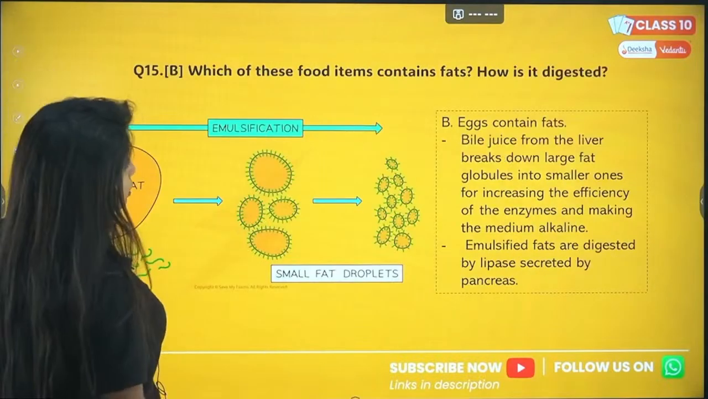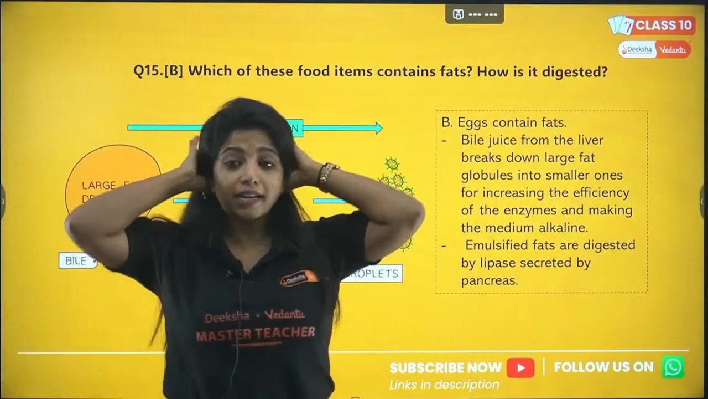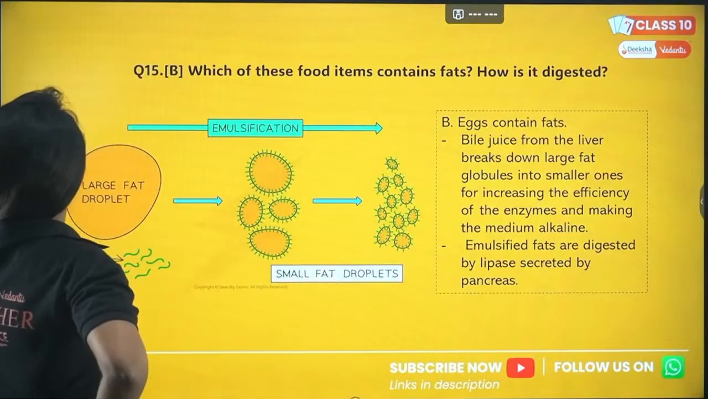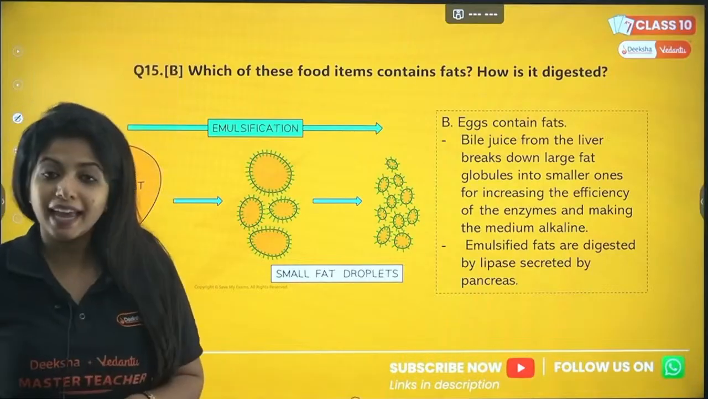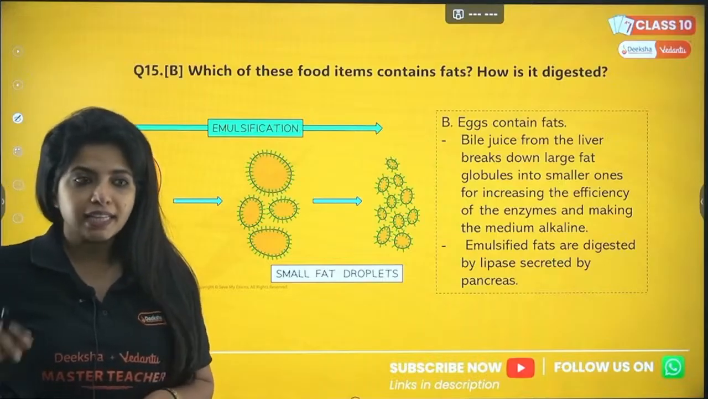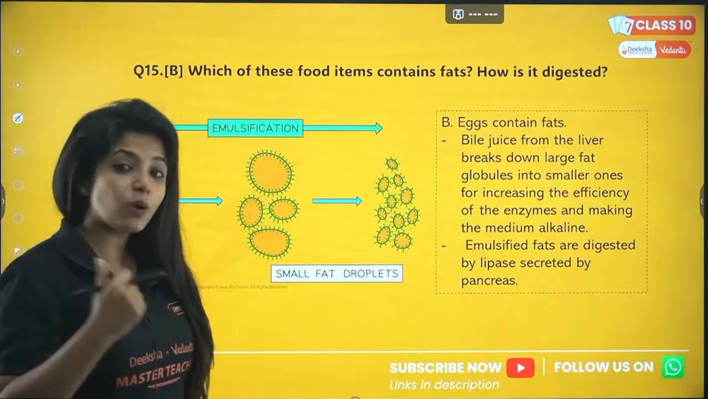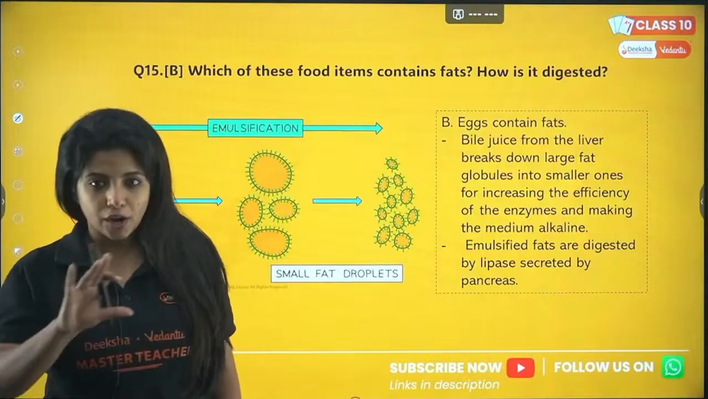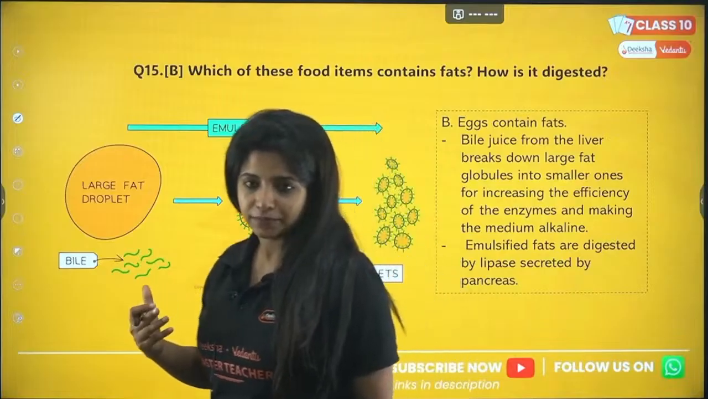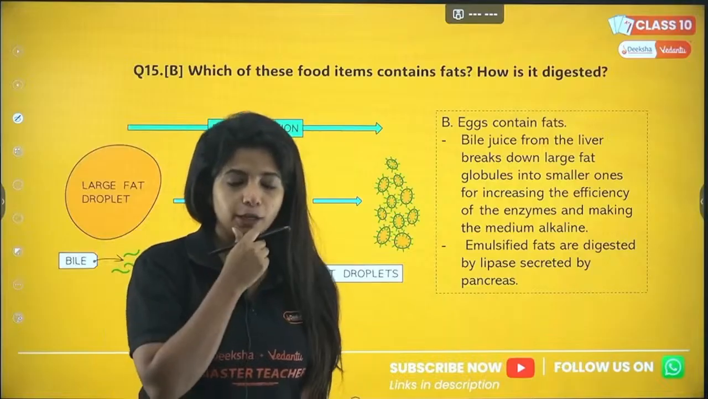Now, you have B part of the question as well. Which of these food items contains fat and how is it digested? Now fat is there in what? Where do you find fat? Fat, my dear children, you will find it in the egg only. In the egg you see the yolk out there, egg yolk, it has enough amount of fat. Now for fat, how do you think it is digested? It is not digested in our stomach, my dear children. So the pancreas is the one that is going to act on fats. The enzymes of the pancreas are the ones that are going to act on the fat.